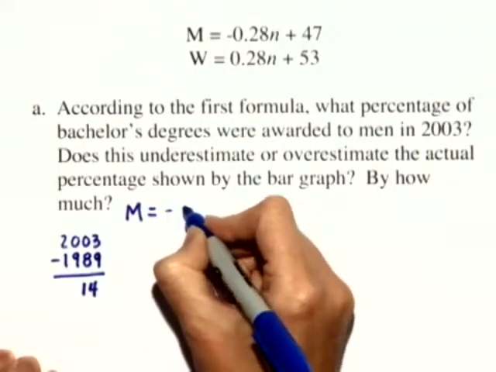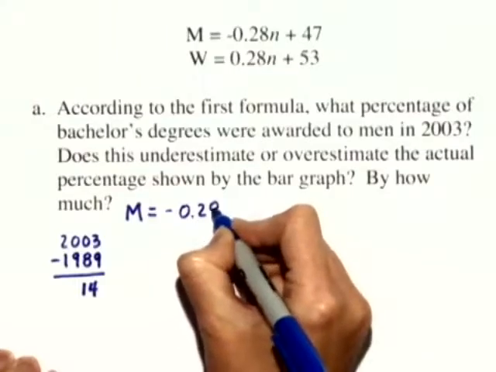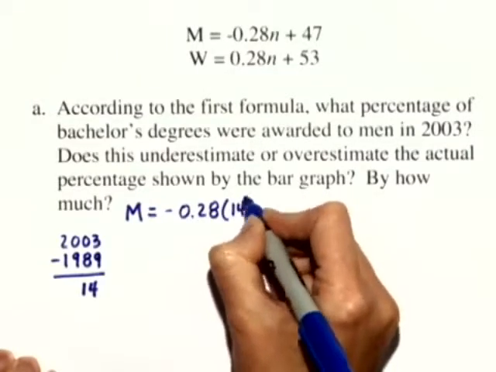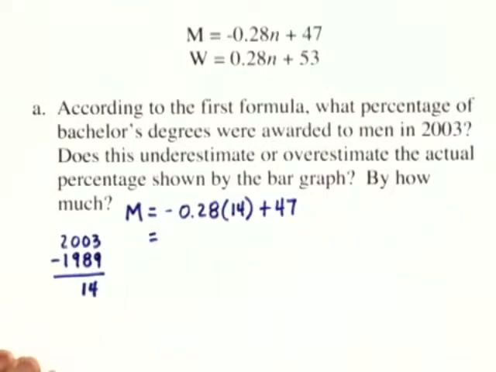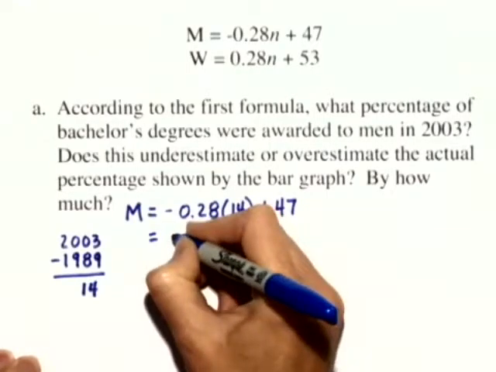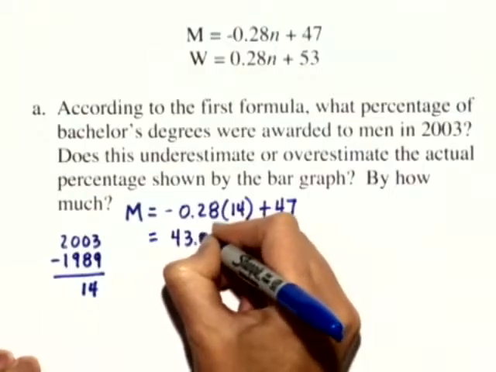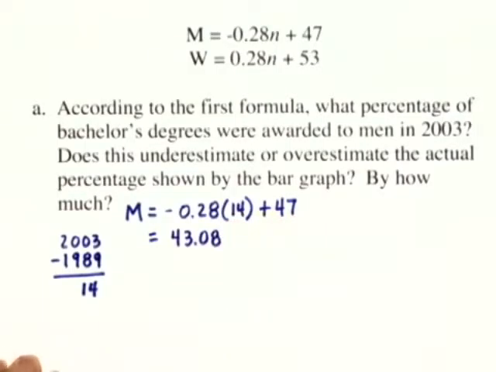So M equals negative 0.28 times n, which is 14 in this case, plus 47. If we calculate this amount, we'll get a total of 43.08. Well, the question is, does this underestimate or overestimate the actual percentage shown by the bar graph?